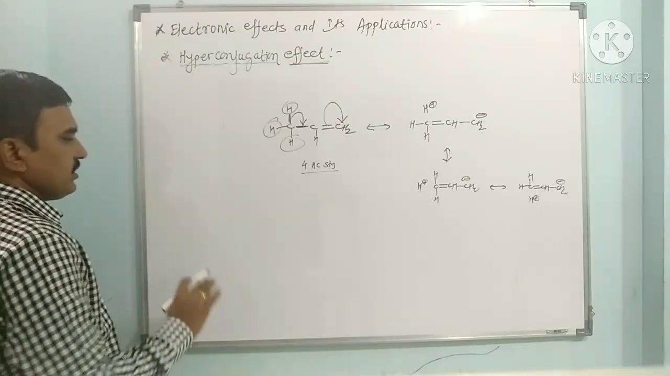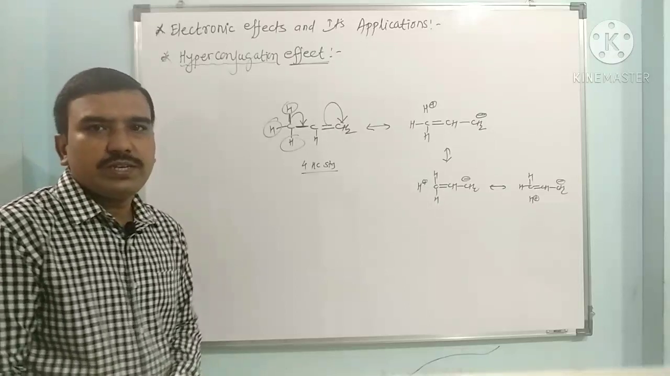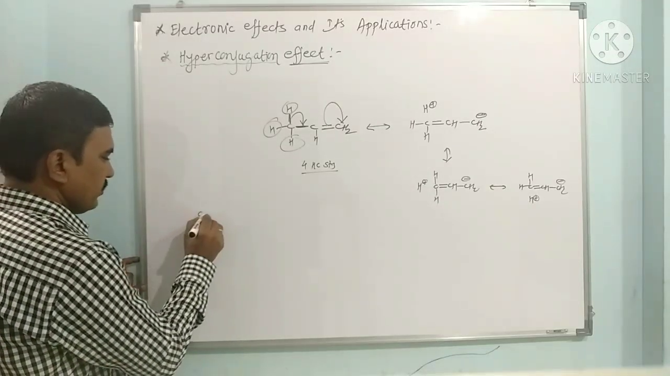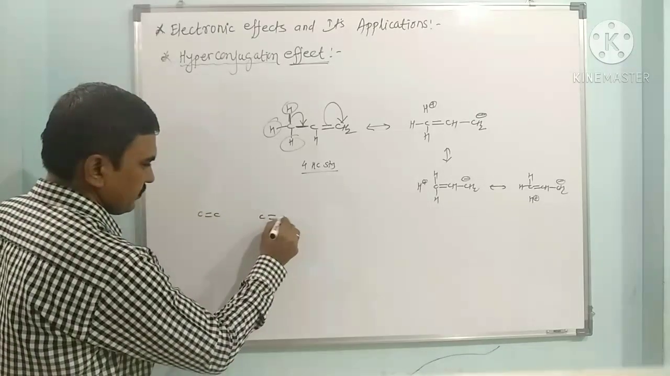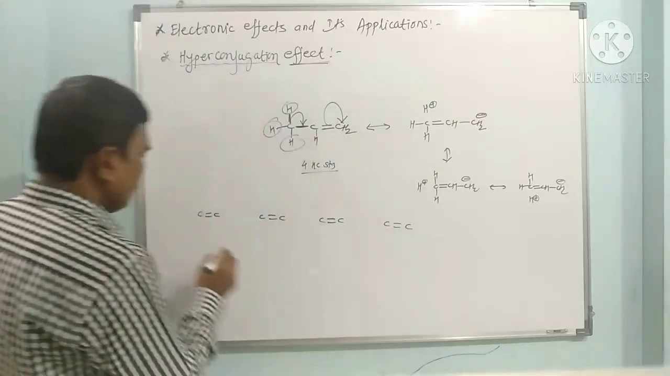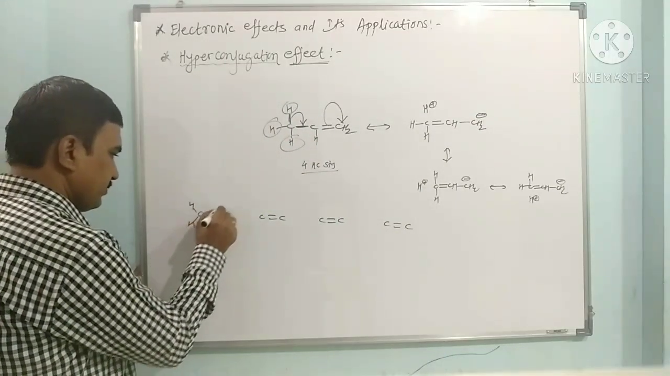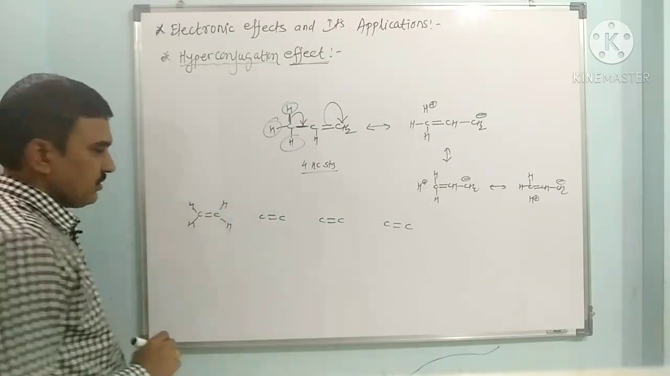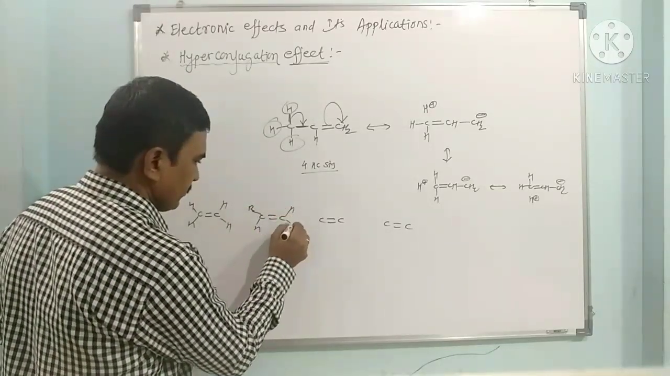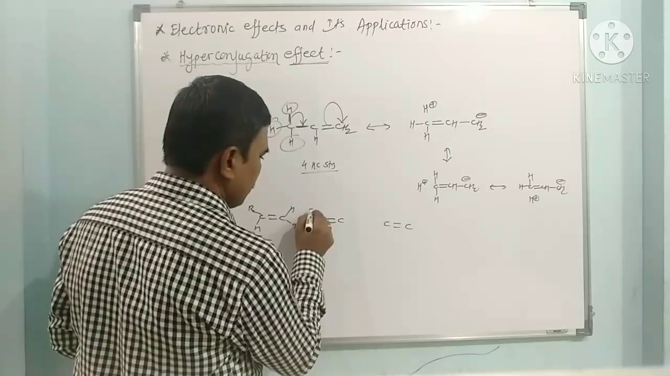On this basis we can set the stability order of alkenes in such a way: when C=C has hydrogens, then we attach here one alkyl group. Now here we have to attach 2 alkyl groups.